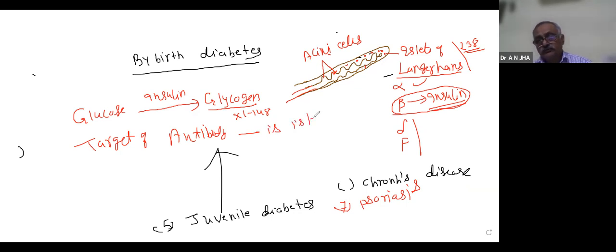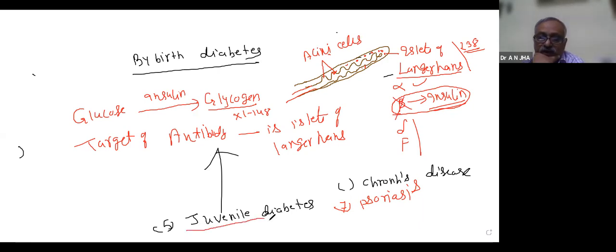So by birth, and ultimately the newborn suffers from diabetes.